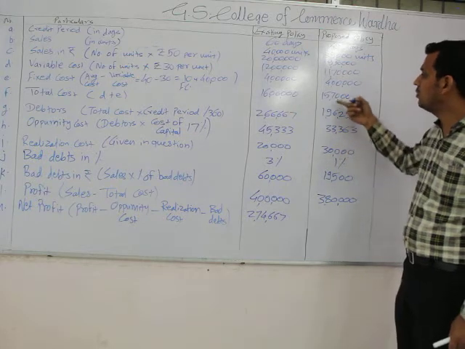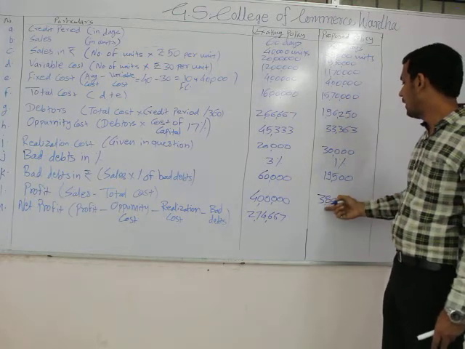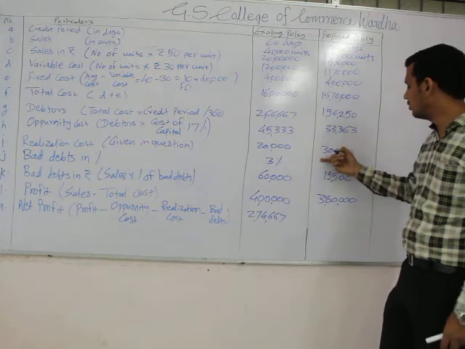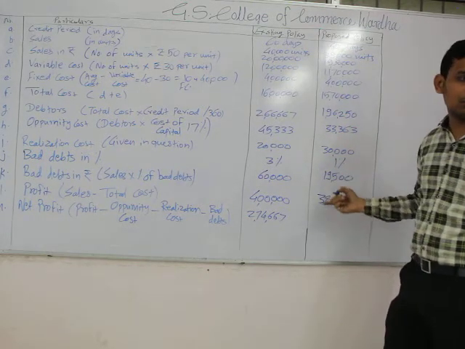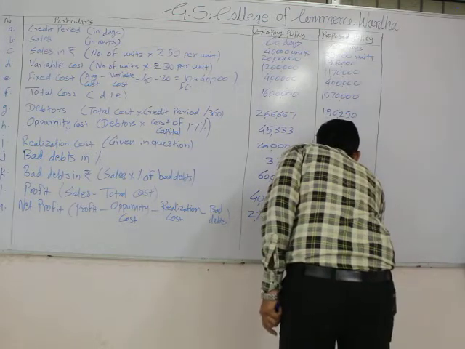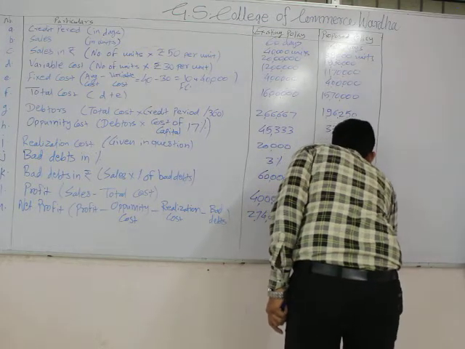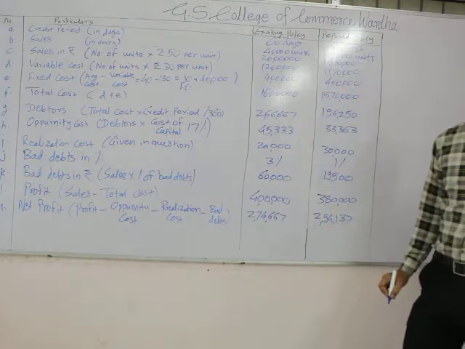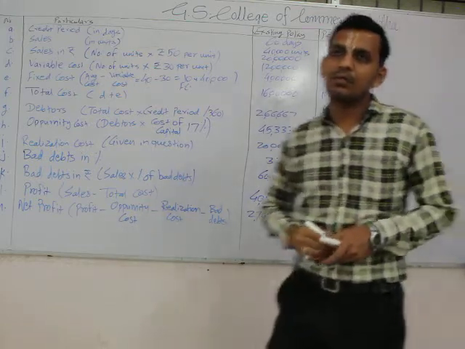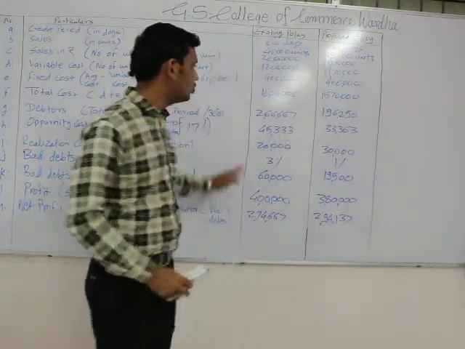In the proposed policy, it would be 3,80,000 minus 33,363 minus 30,000 minus 19,500, which would equal 2,94,137. So this was the solution.